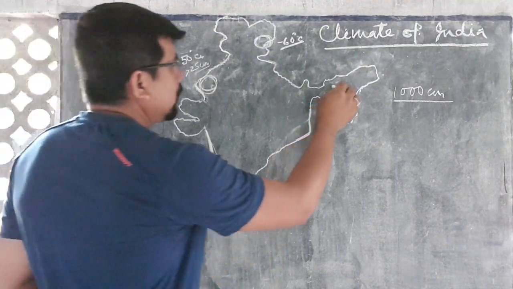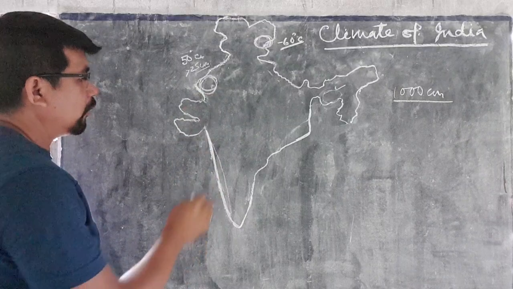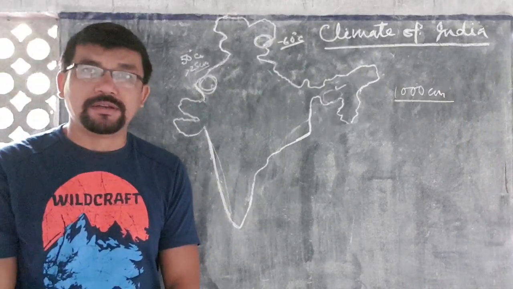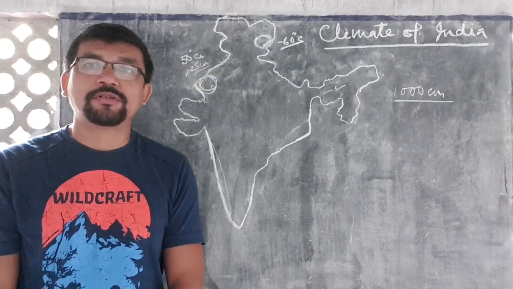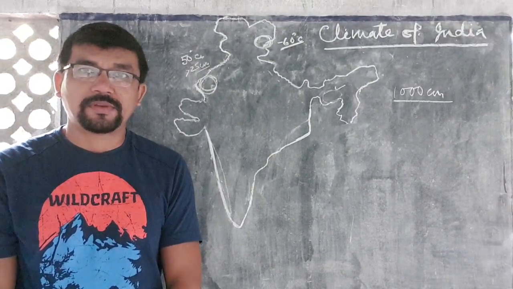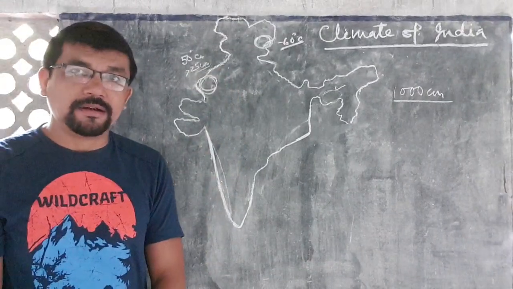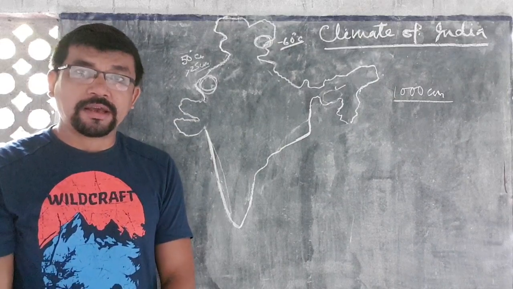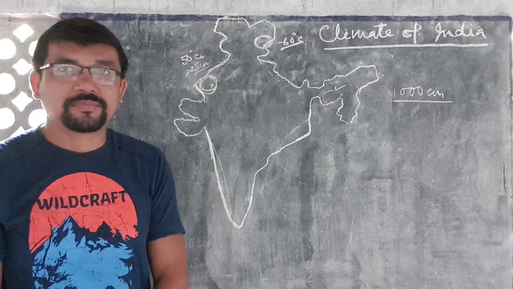Evergreen forest is found in northeast India, in the Tarai region of Himalayan foothills, and the Western Ghat mountainous region. This region has very high humidity, therefore evergreen vegetation cover is found there. And in the Thar desert, rainfall is very rare, therefore cactus, thorny, xerophyte type of vegetation cover is found.